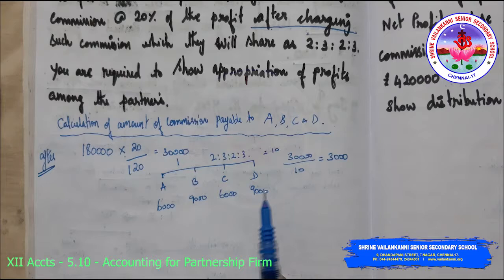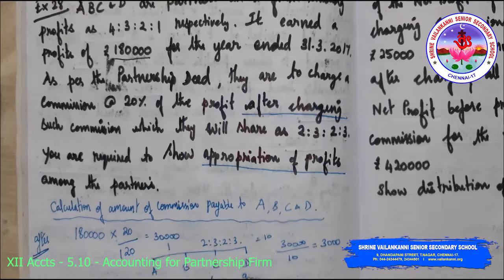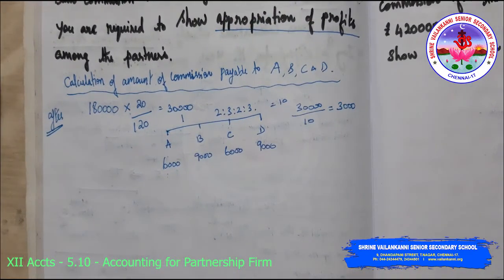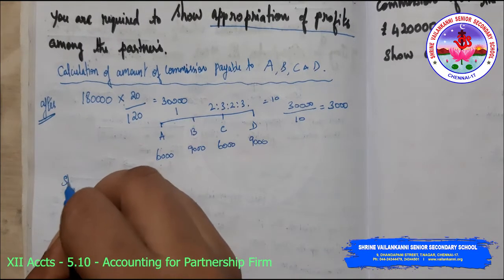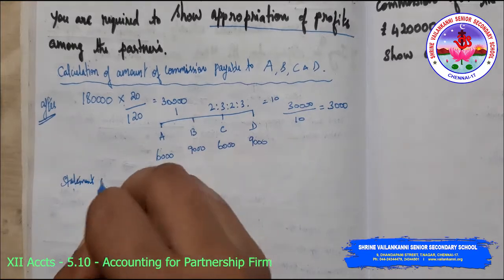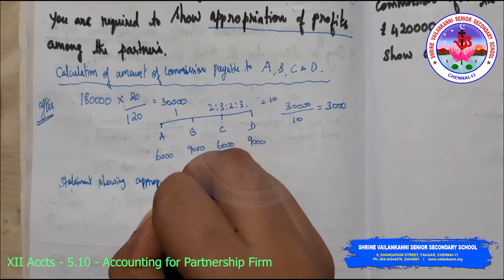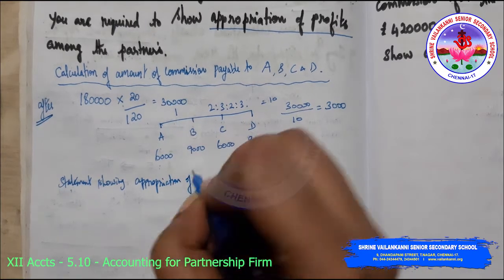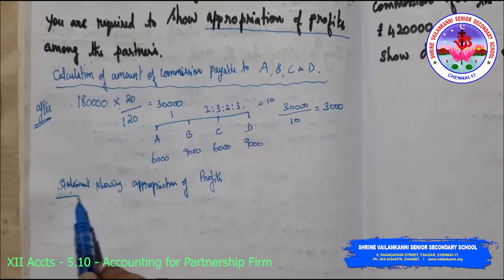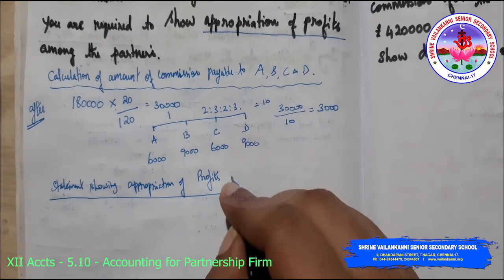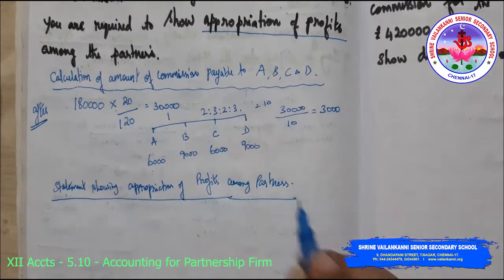After that, they are asking to show the appropriation of profits. So I just have to show the appropriation of profits. Statement showing appropriation of profits among partners. So this is the statement.